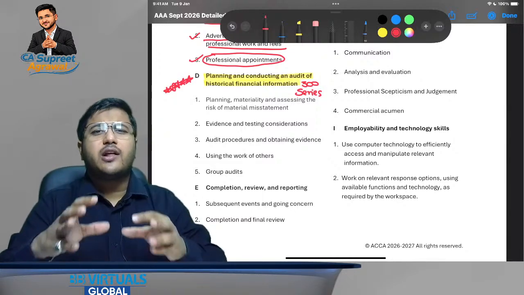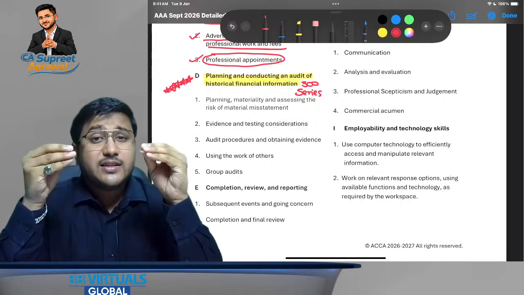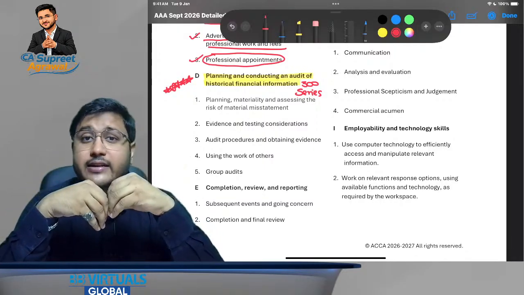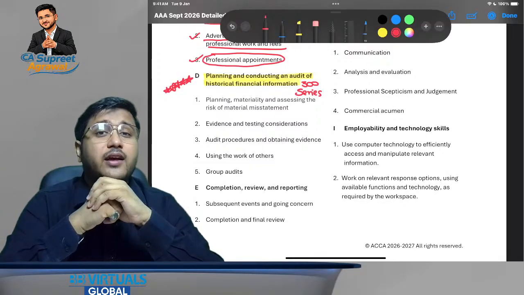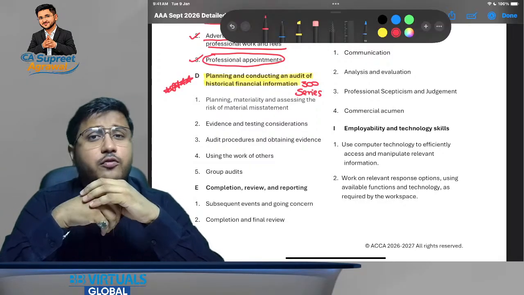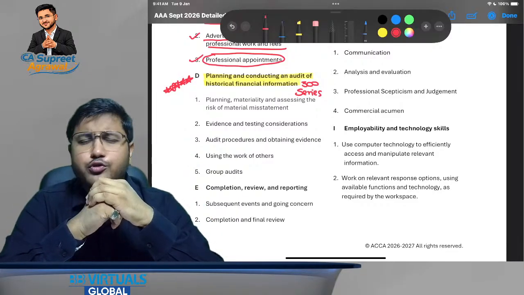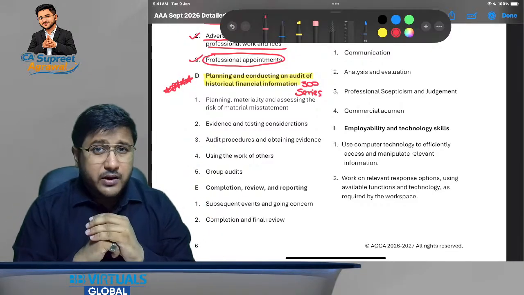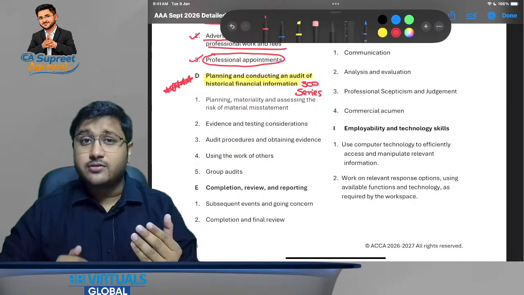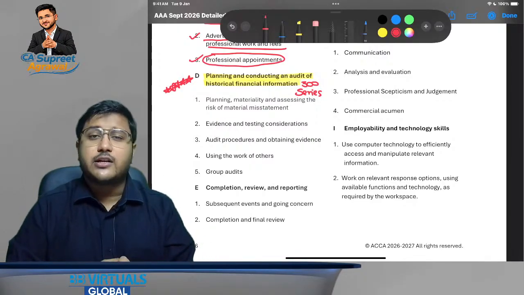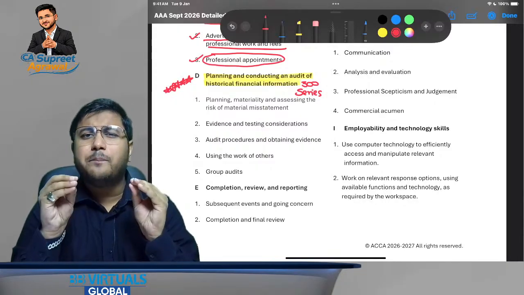Now, one question that a lot of you ask me is, sir, if we are weak in audit, that is, we have either not studied AA, or even if we have studied we have forgotten AA, and we want to choose AAA as a subject, can we do so? Yes, my dear friends. Is there any prerequisite? No, because when I conduct my first session, the first concept lecture, it is always on the basics of audit.